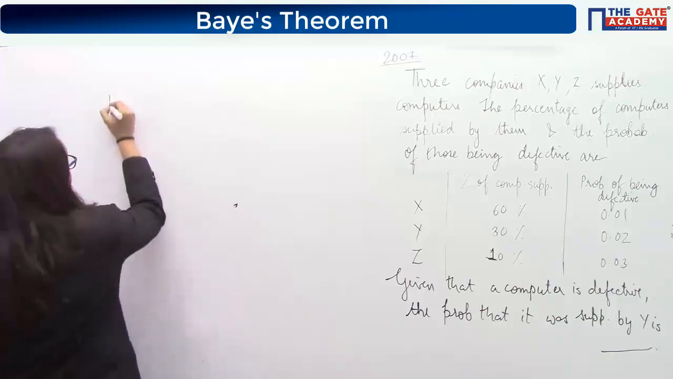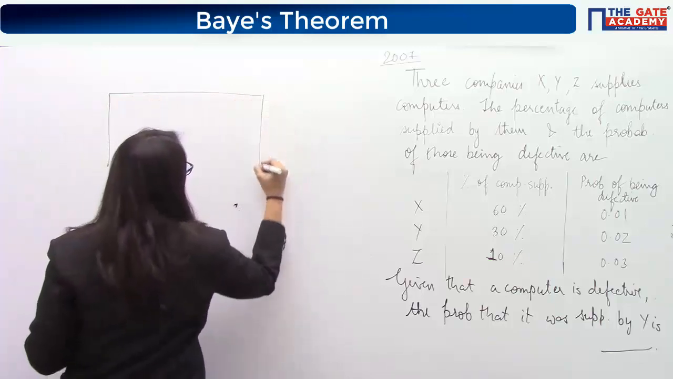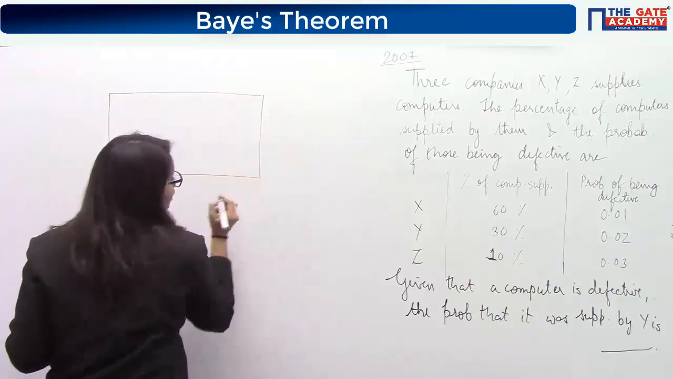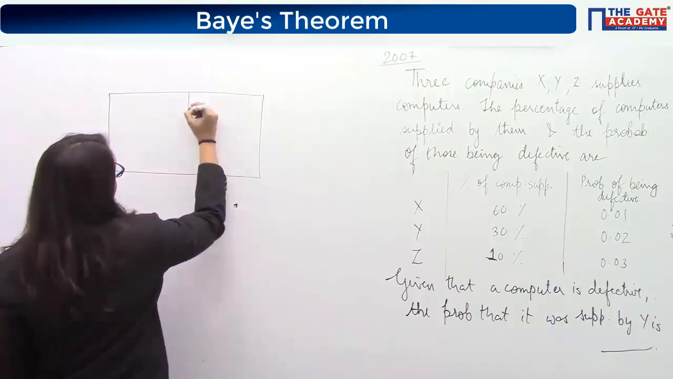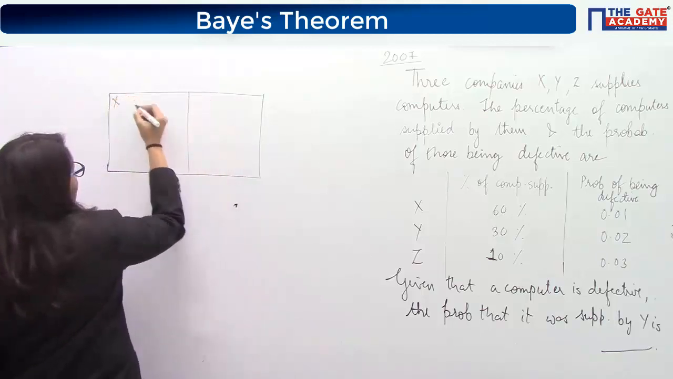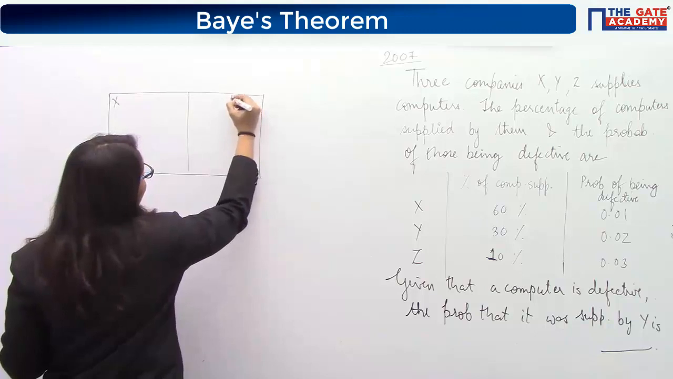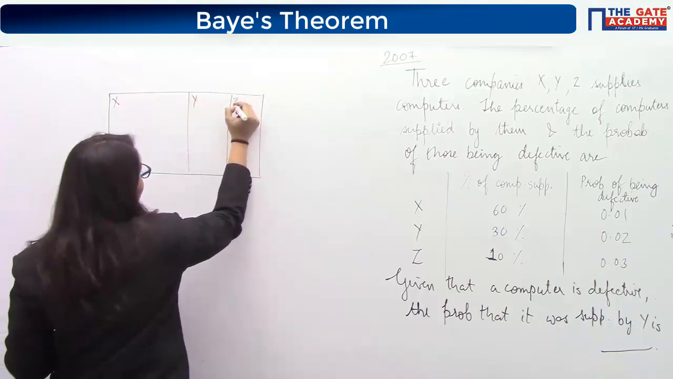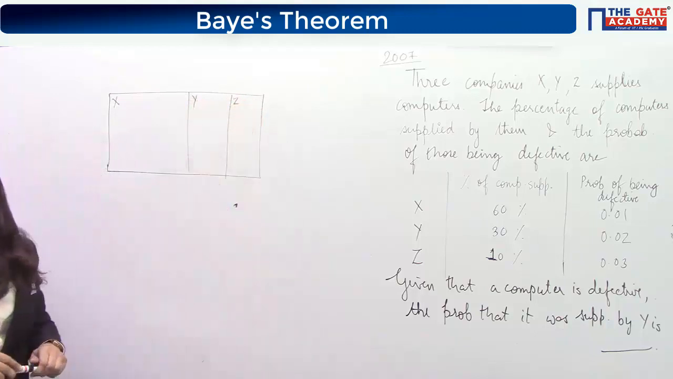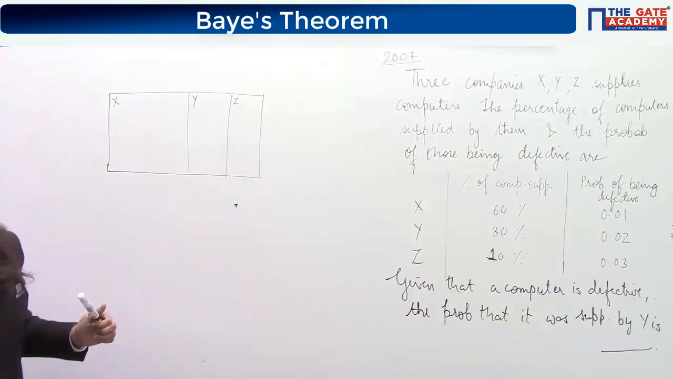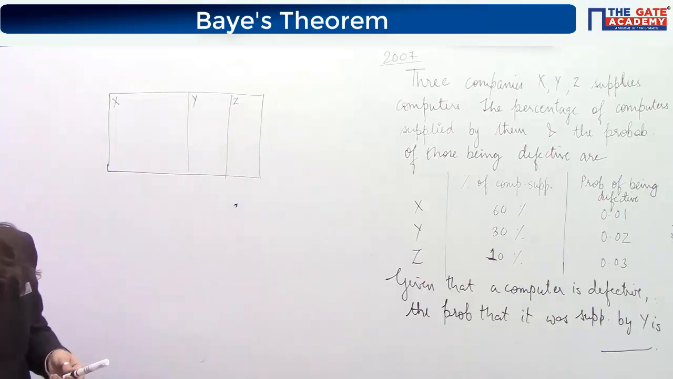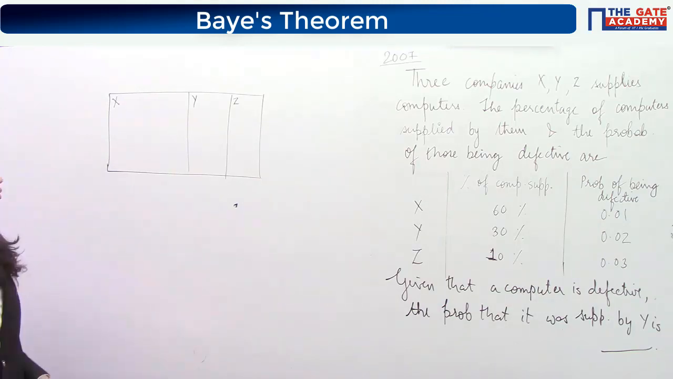So this time the chosen computer can be from either X, Y or Z. X is 60%, so let's say this part denotes X. Y is 30%, so let's say this part is Y, and this part is Z. Okay, so it has been given that this computer chosen can be from X, Y and Z, like this.